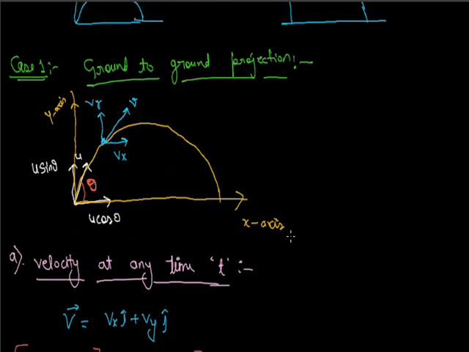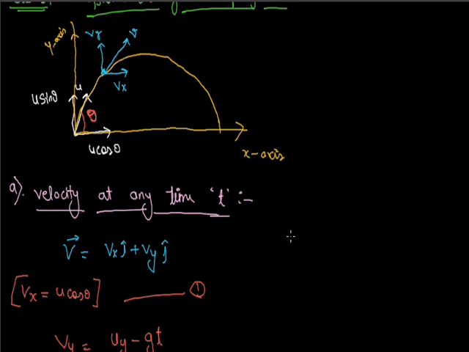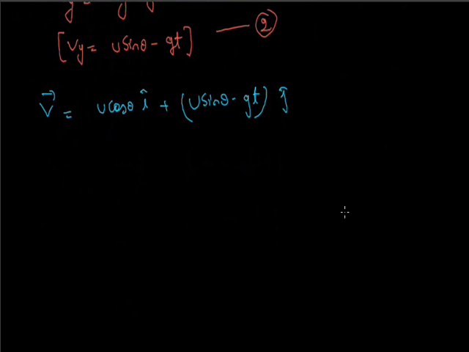Now our next point is finding velocity at any height h. In this derivation, for finding v, we use the equation u plus at, because we know the time t and the initial velocity, so we can find the final velocity. But in the next topic, velocity at any height h, we know the height, not the time.